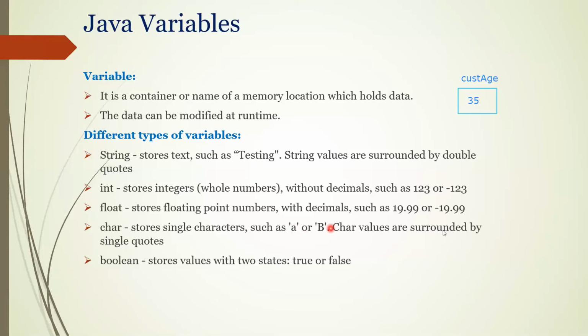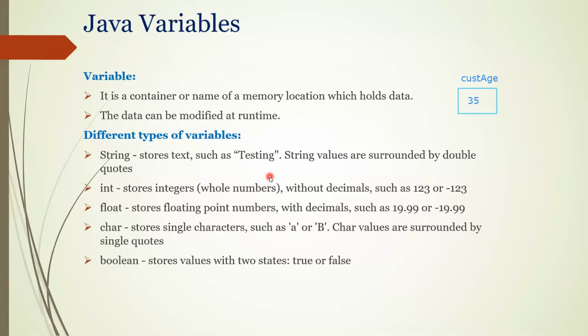That can be uppercase or lowercase. Next, the Boolean type, which is true or false. So this is how you can store different types of data: string, integer, float which is decimal, characters, and Boolean values. These are the different types of variables you are going to use.